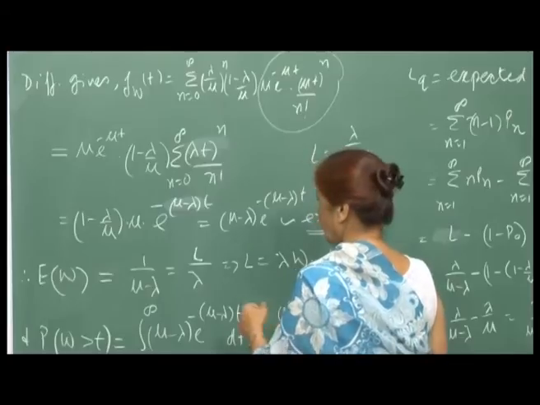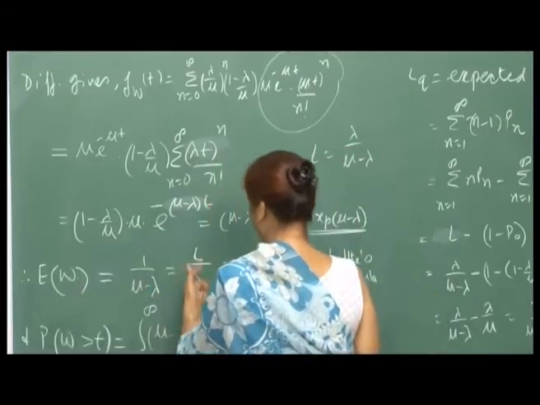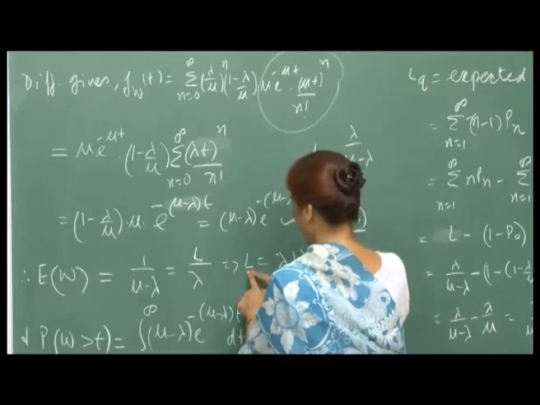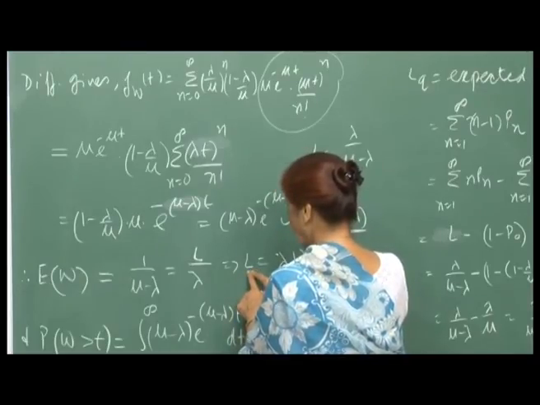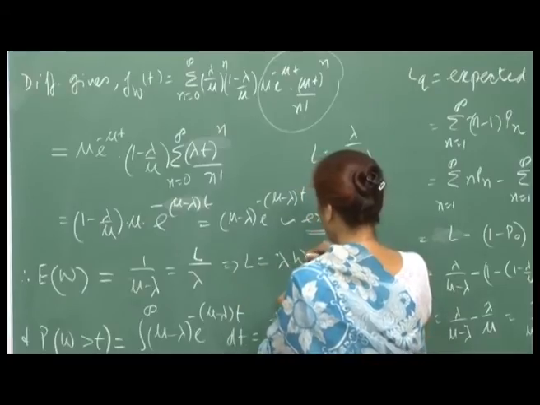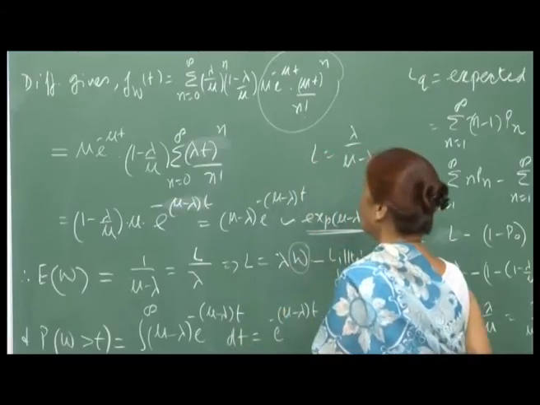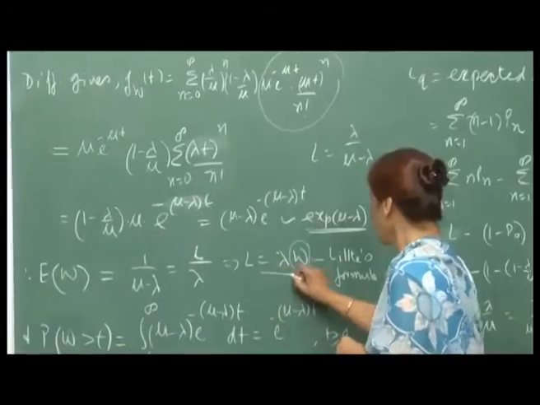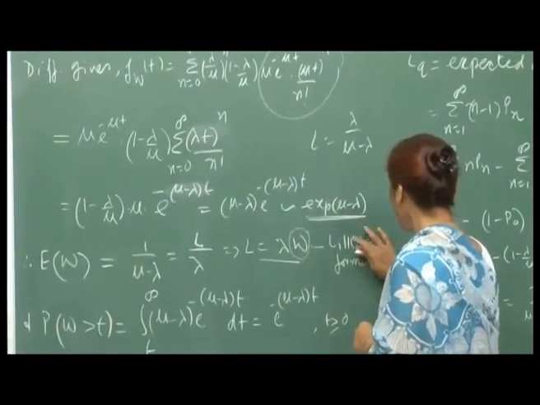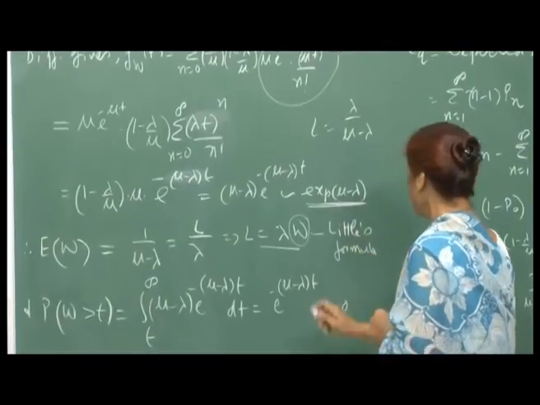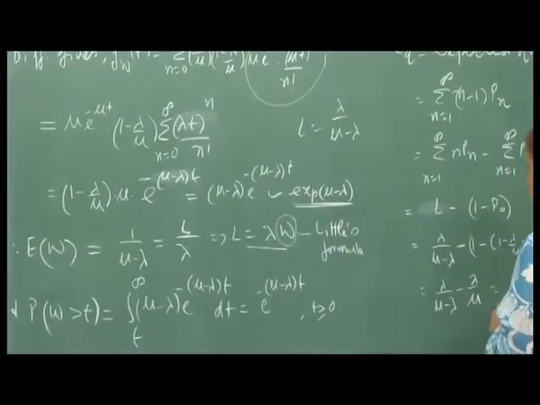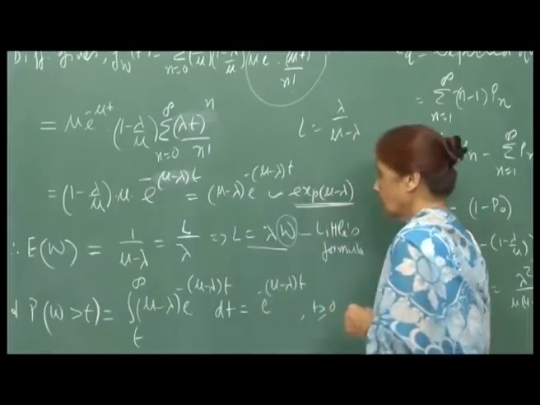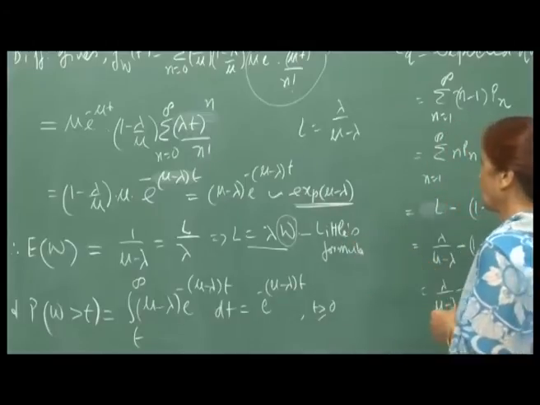So, therefore, the expected waiting time is L by lambda, or what it means is that the average number of people in the system will be lambda times the average waiting time that a customer spends. So, this is known as the famous Little's formula. This is attributed to Little, who first gave this relationship between L and W.